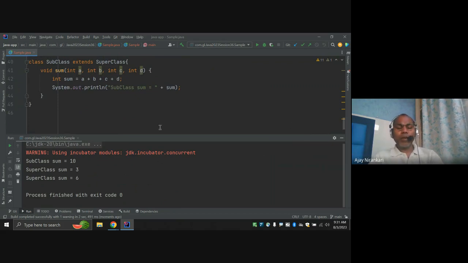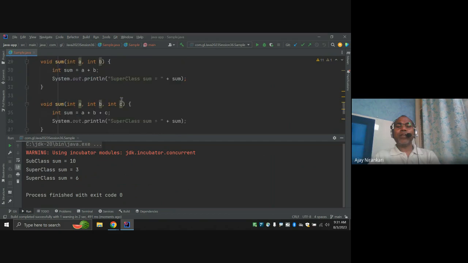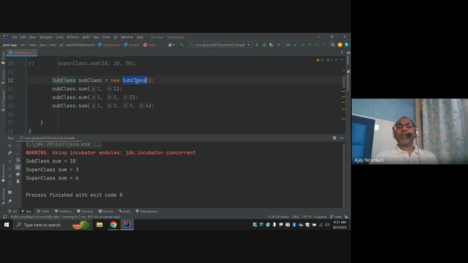Notice whenever I run the code, this sum is from the subclass, and this is from the superclass. Whenever you create the subclass object, you can call sum with 2 arguments.